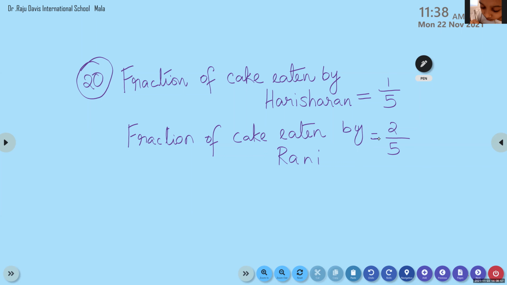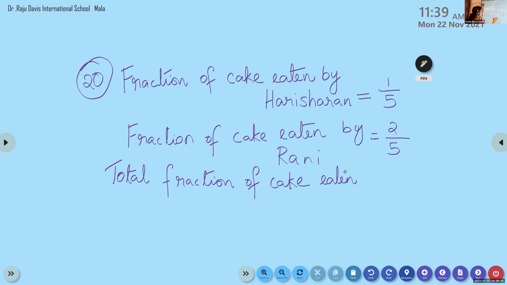Now, total fraction of the cake eaten by these two children. So we can write total fraction of cake eaten by Harisharan and Rani.